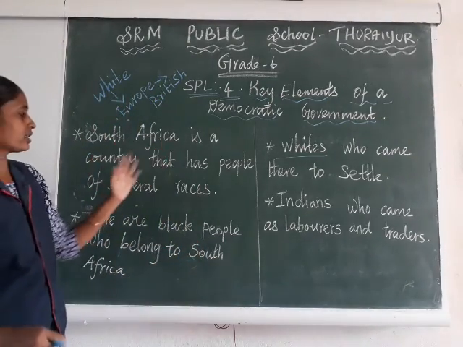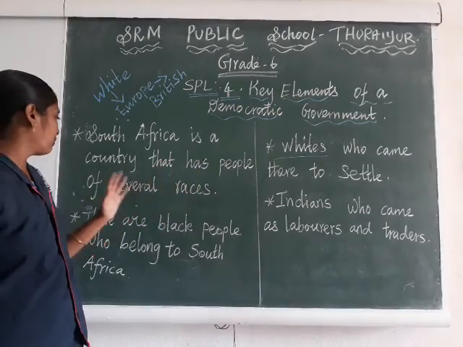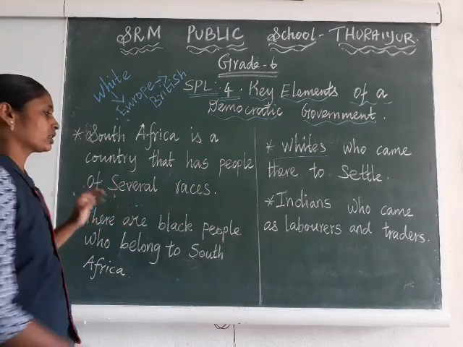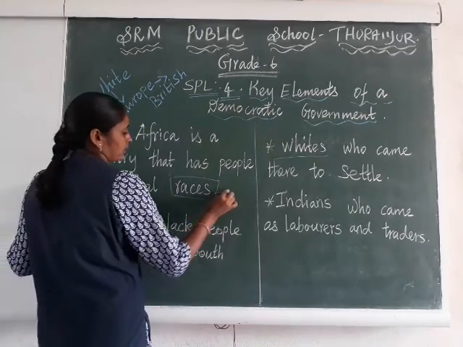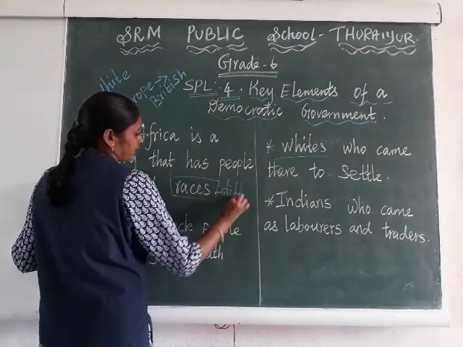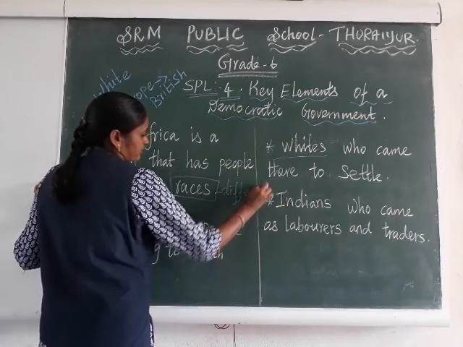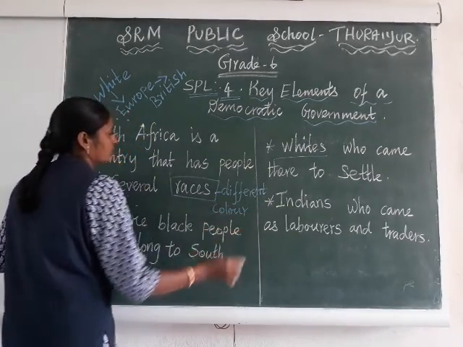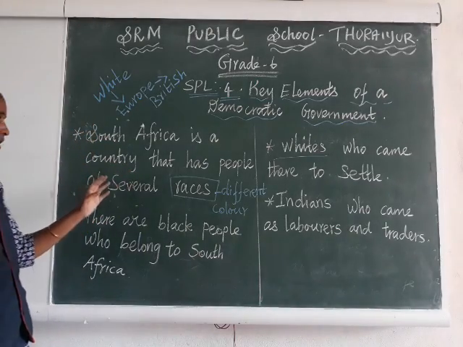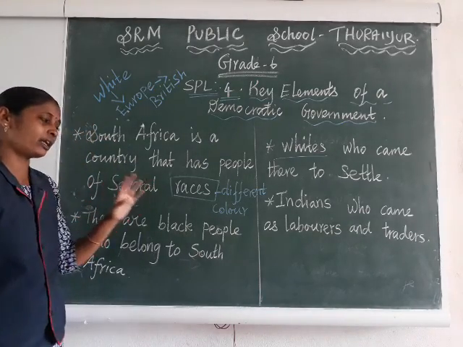Just listen. South Africa is a country that has people of several races. What do you mean by races? People of different colors are called a race. So South Africa is a country that has people of several races.